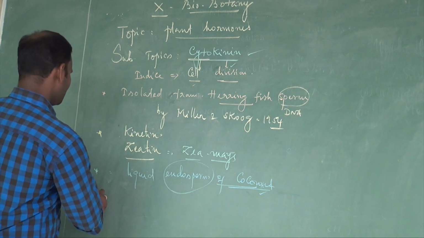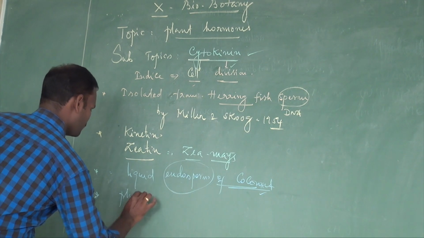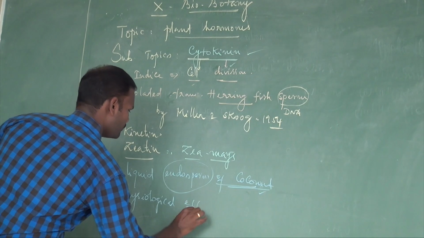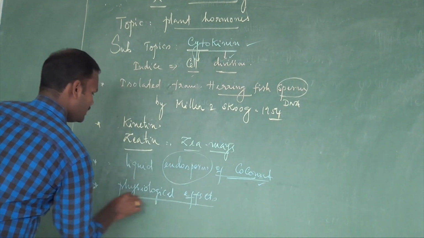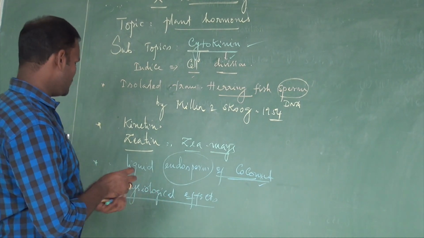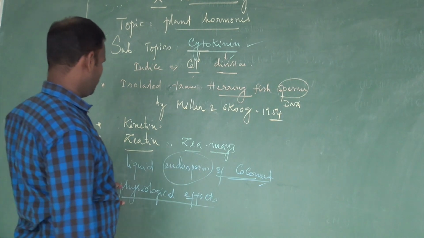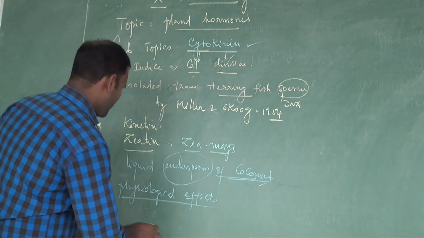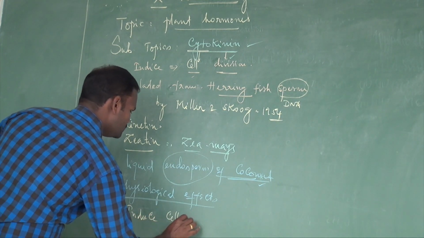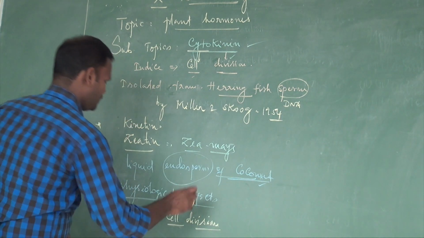Now, what is the physiological effect of cytokinins? It brings about several physiological effects. The first and foremost physiological effect of cytokinin is to induce cell division.